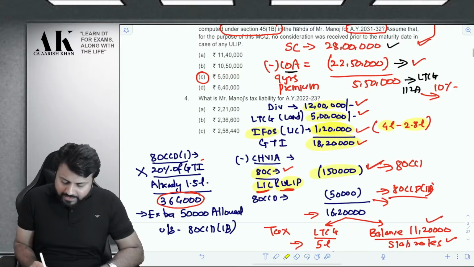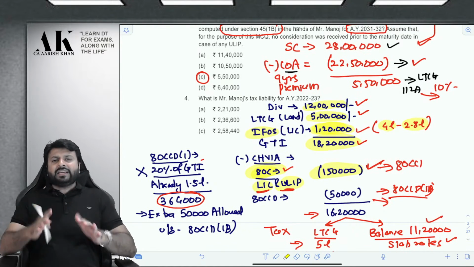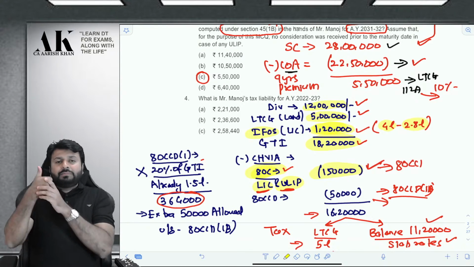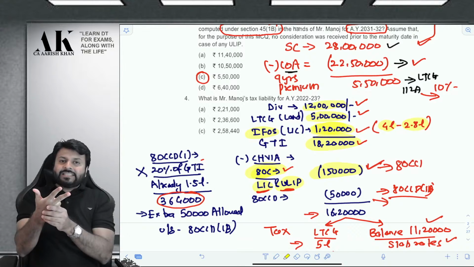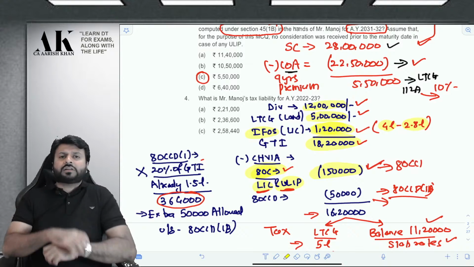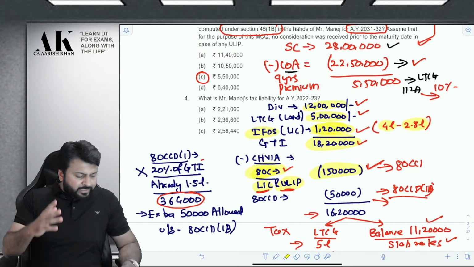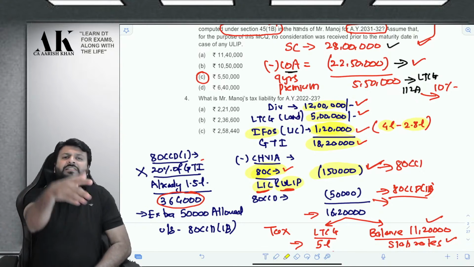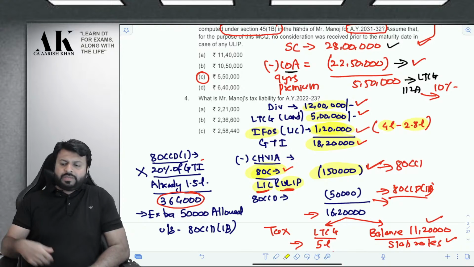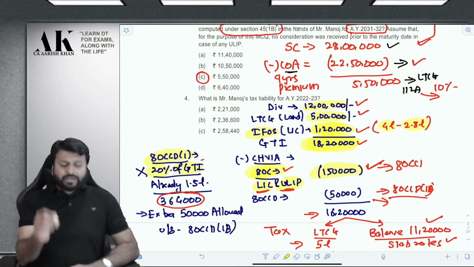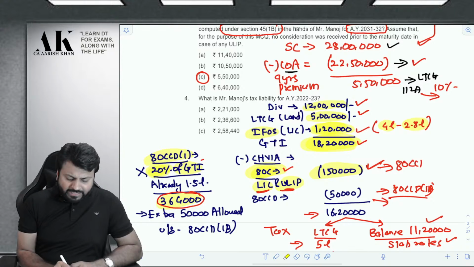So 1,50,000 is getting exhausted because of what? 80C, LIC and ULIP itself. And you might be knowing 80C plus 80CCC and 80CCD subsection 1, if you take together all three of them, then you get a deduction of 1,50,000. But unfortunately, only one particular policy, that is ULIP and LIC itself, is completing the target of 1,50,000 rupees. So now 80CCD subsection 1, which is around 20% of GTI, your GTI is 18,20,000. 20% of that will come to 3,64,000.